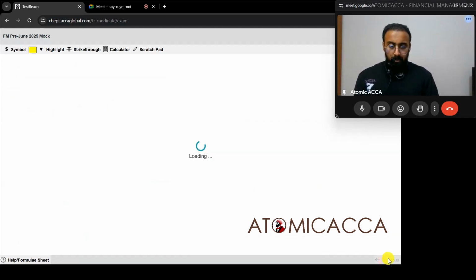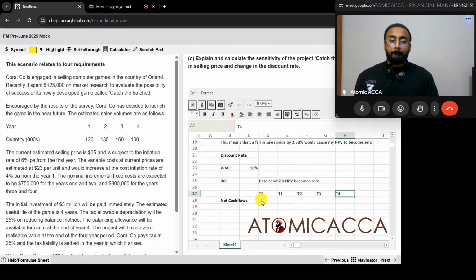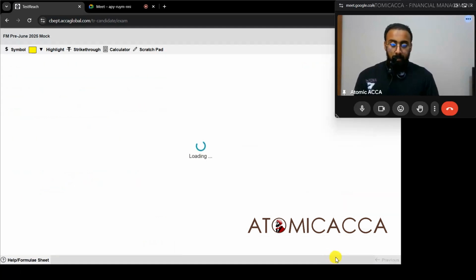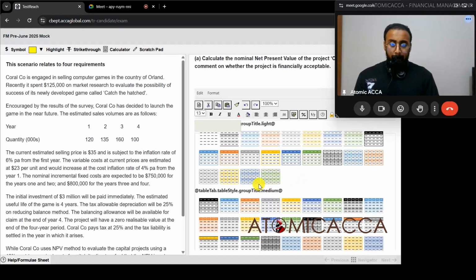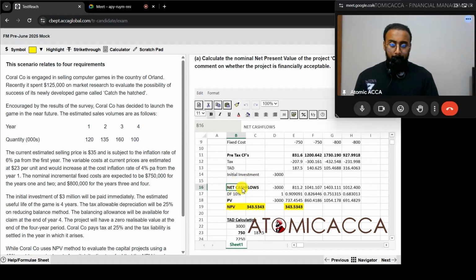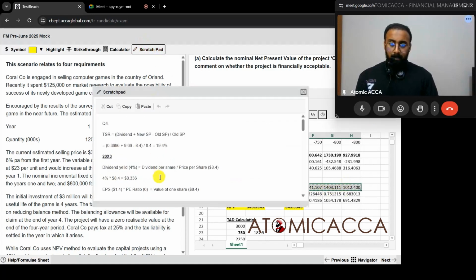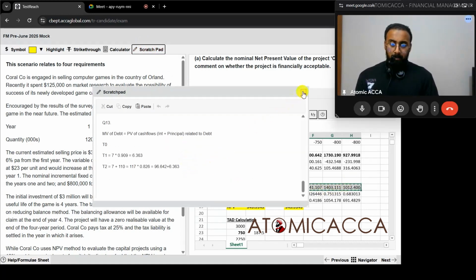Control C, Control V. No, it's not working. So we'll see if it works on the scratch pad. That is also not working.